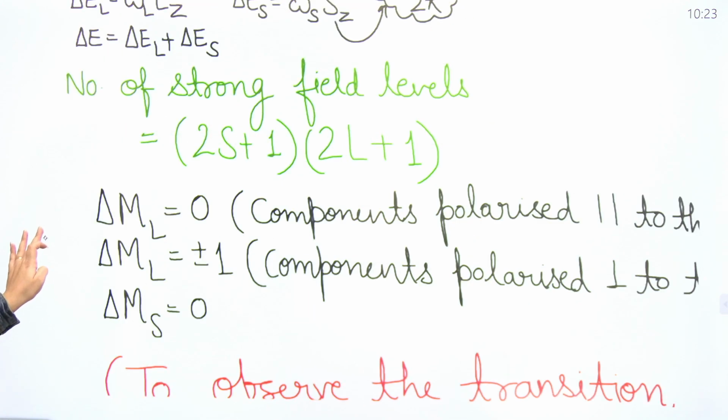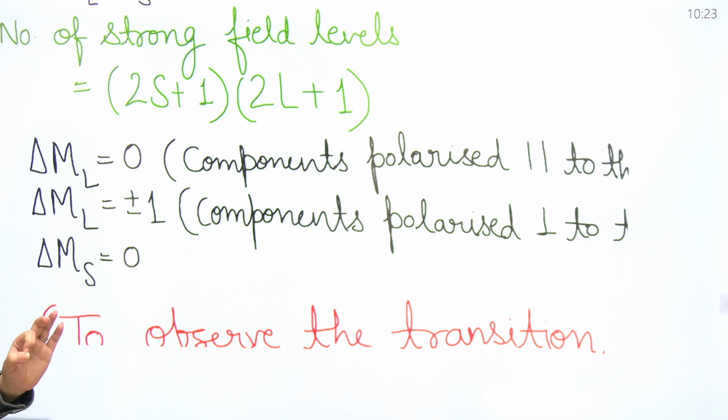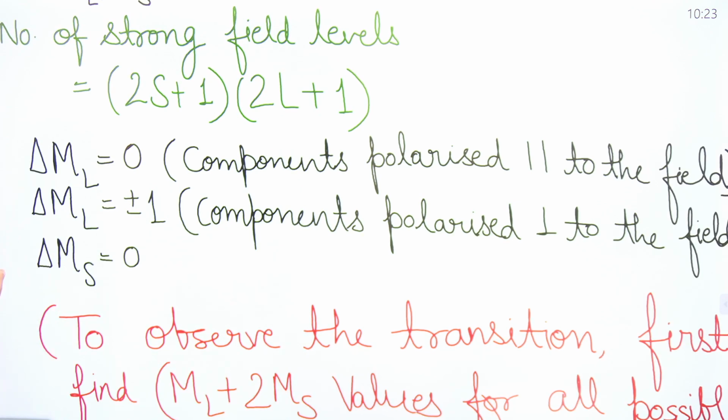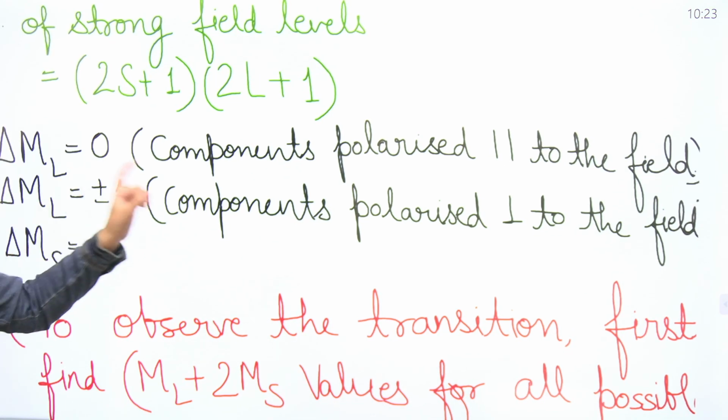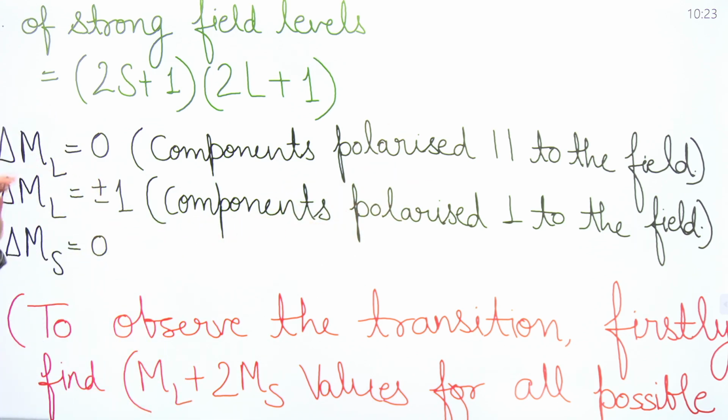After this, the selection rule corresponding to the Paschen-Back effect is delta ml equal to 0, with the component polarized parallel to the field. That is what you will get corresponding to this.